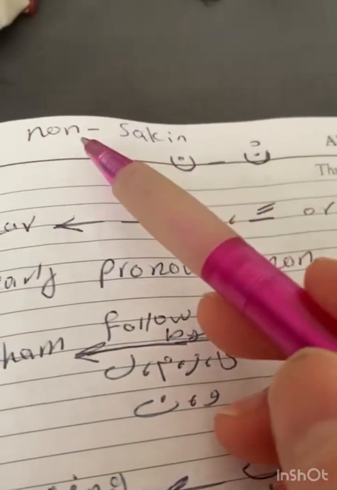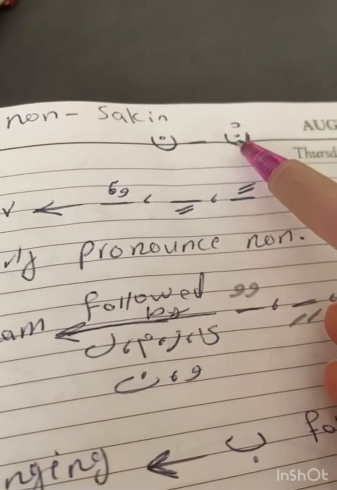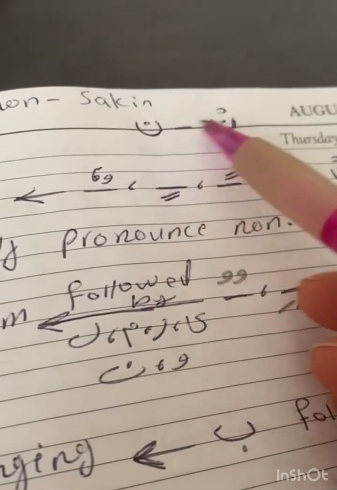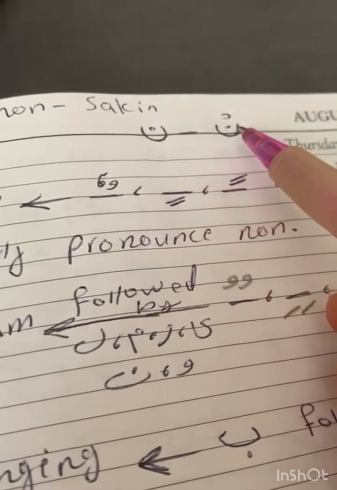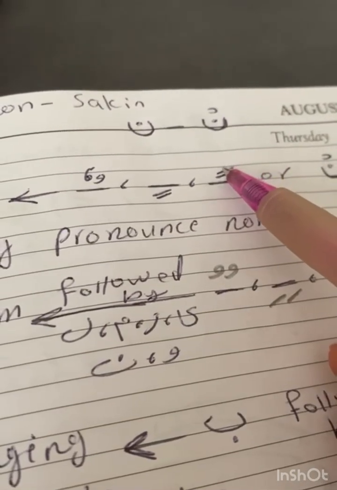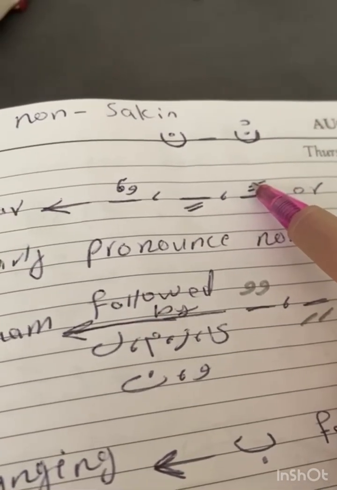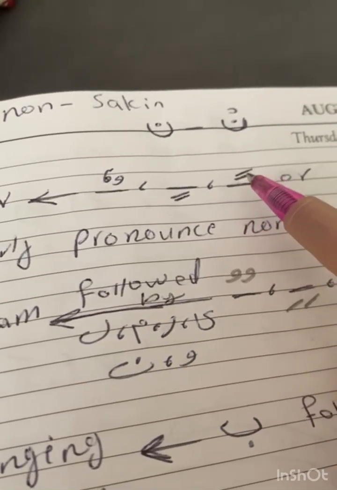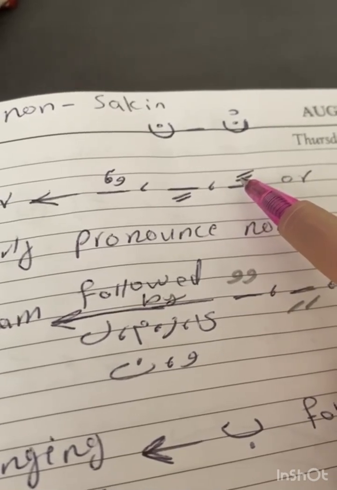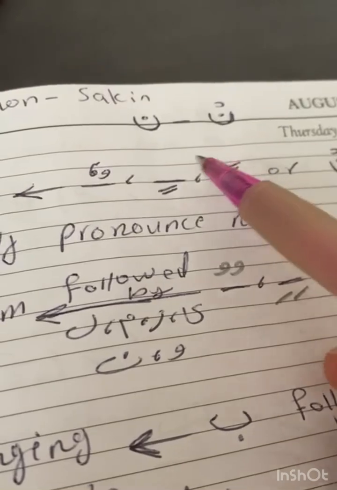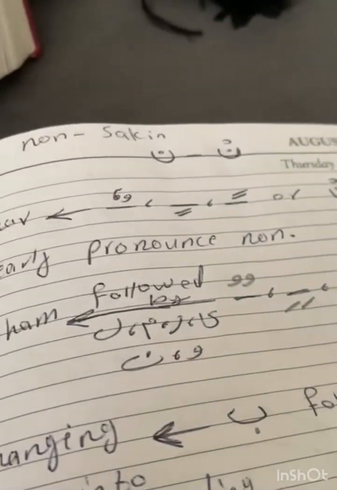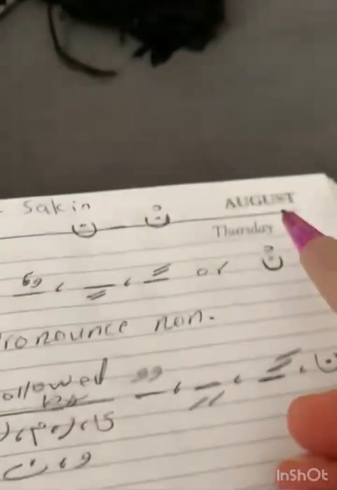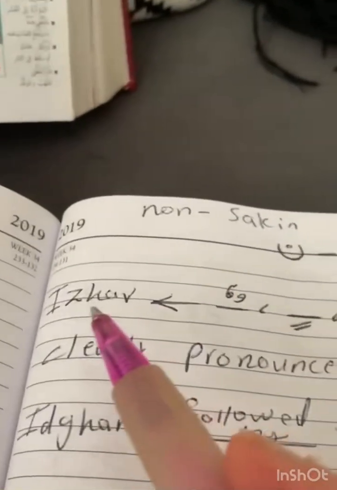Just to remind you, when we're talking about nun sakin, we have this nun that is holding sukun or not holding sukun. Both are called sakin. And we also have tanween, which also belongs to the ahkam of nun sakin, because when we pronounce tanween fatha, kasra, dhamma, we have a nun at the end of each sound, as we say an, in, un. So ahkam al-nun al-sakin include tanweens as well. And we talked about the first rule, which was called idhar.